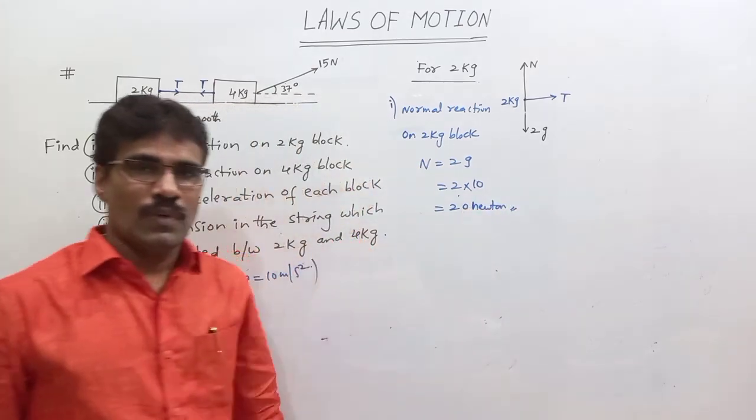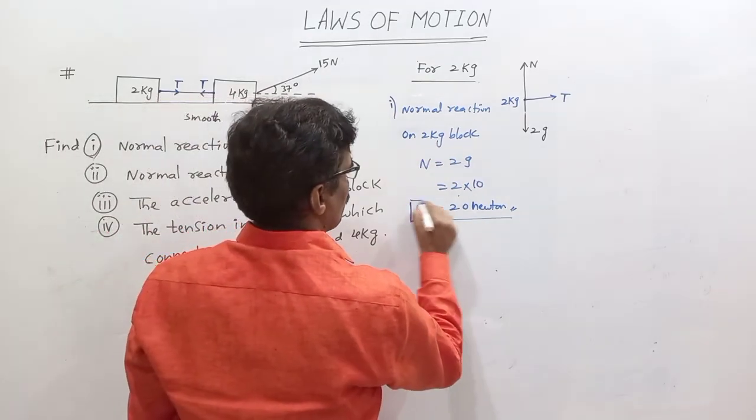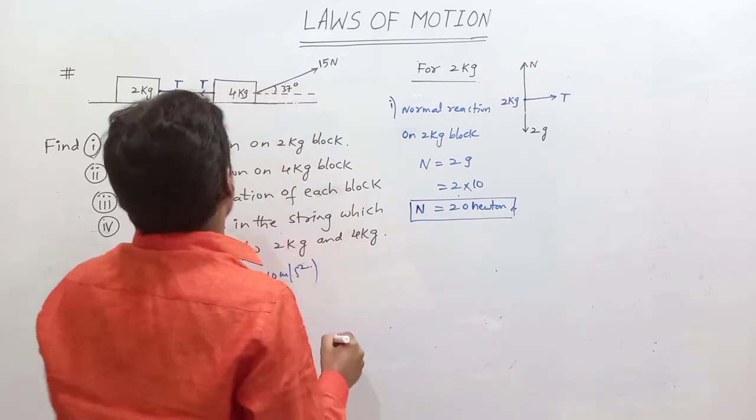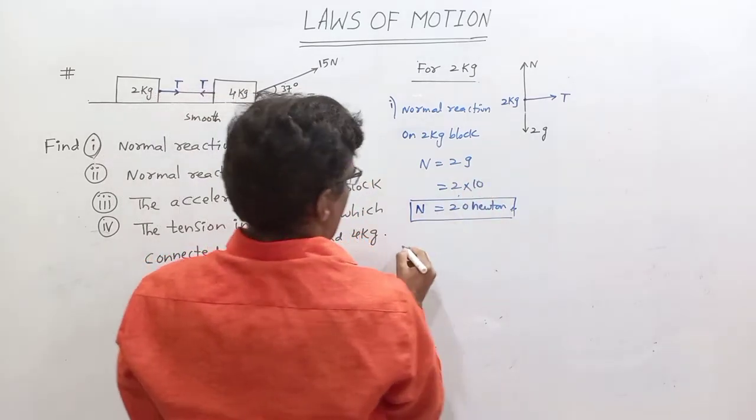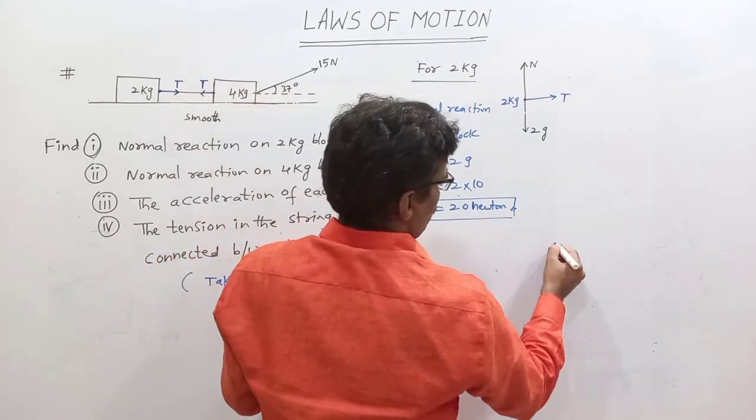So here the normal reaction is 20 Newton. Right, sir?